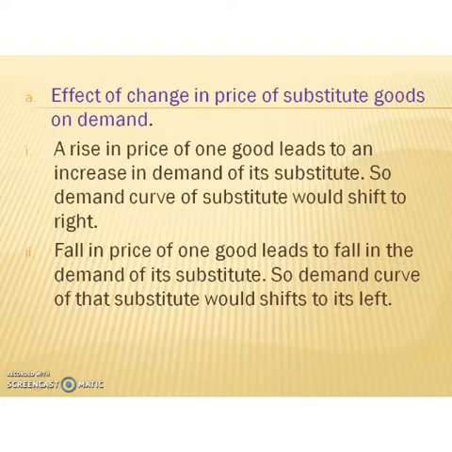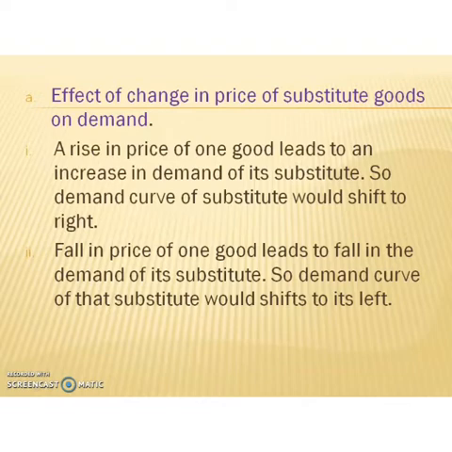Then the second situation: a fall in price of one good leads to a fall in demand of its substitute. For example, a fall in price of coffee leads to a fall in demand of tea. This is because as price of coffee falls, its demand rises, causing a fall in demand of tea.